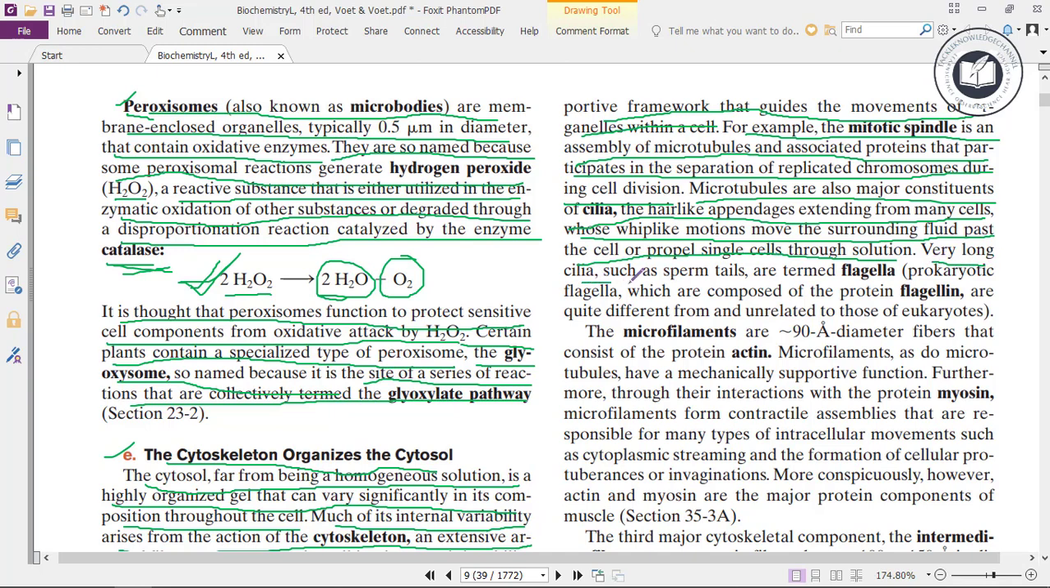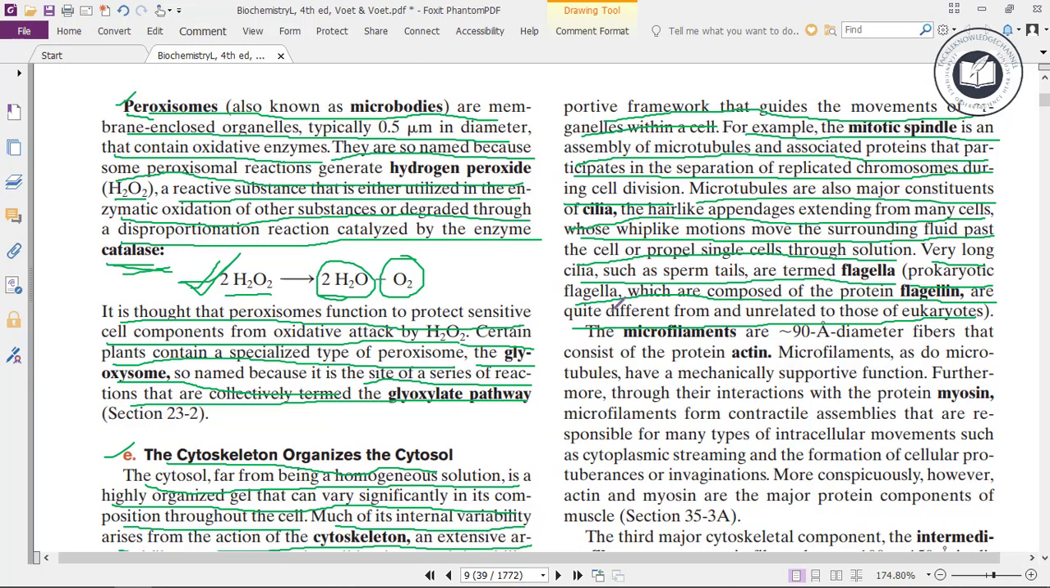Very long cilia such as a sperm tail are termed flagella. Prokaryotic flagella, which are composed of the protein flagellin, are quite different from and unrelated to those of eukaryotes.